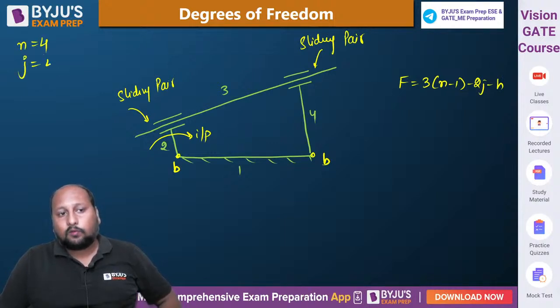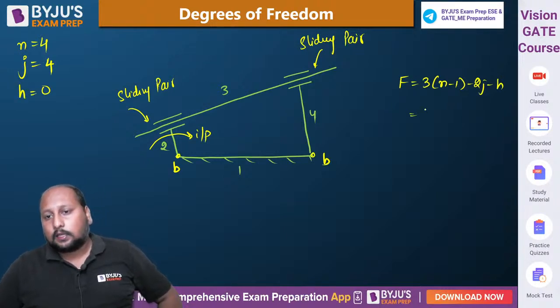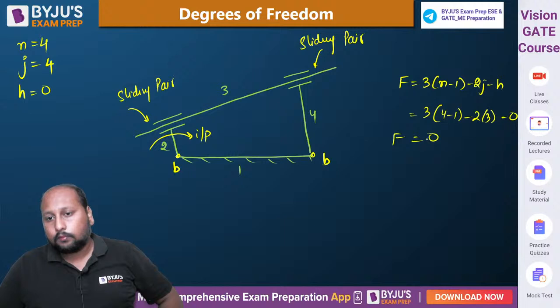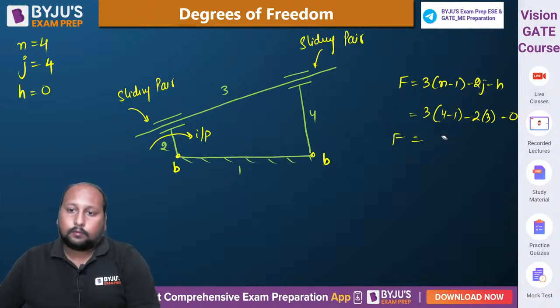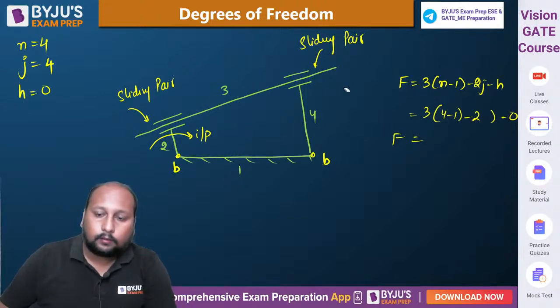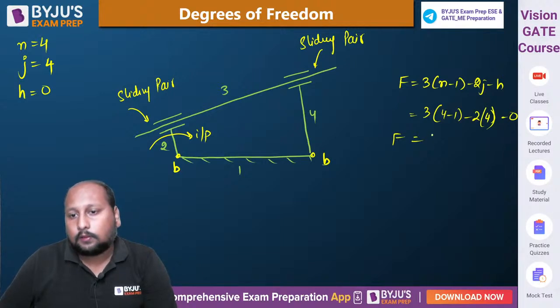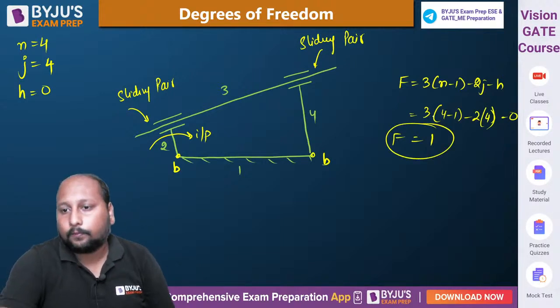K is also equal to 4. 2 binary joints and 2 lower pairs. So basically K will be equal to 4. H is equal to 0. So I can say this is equal to 3 into 4 minus 1 minus 0 equal to 1. Degree of freedom is equal to 1.